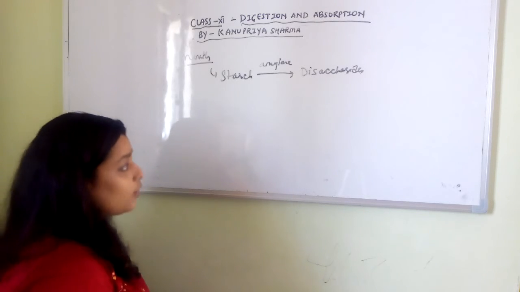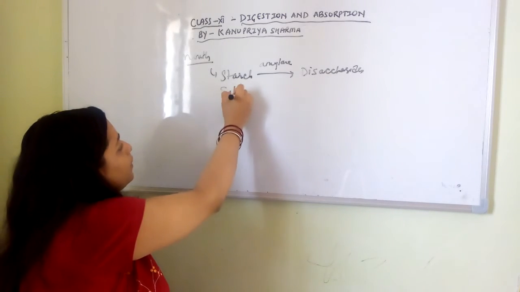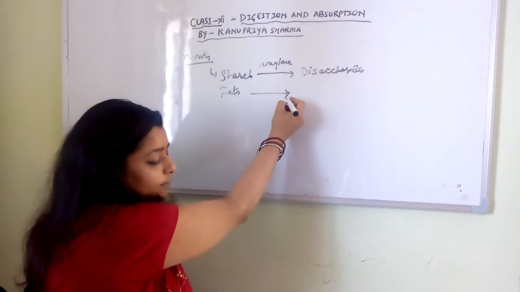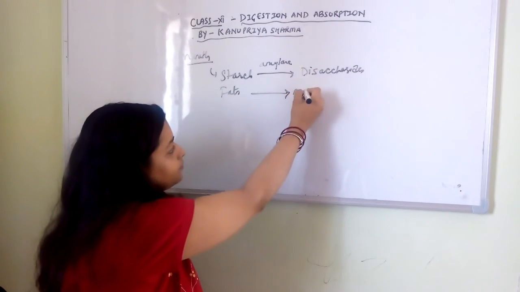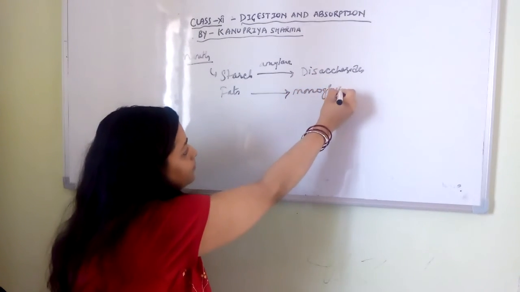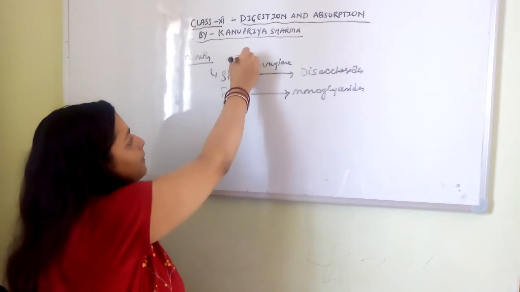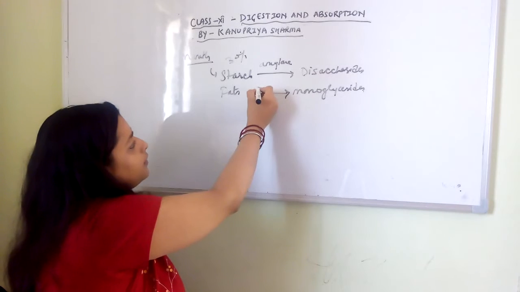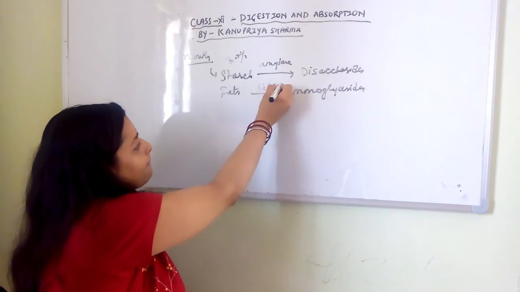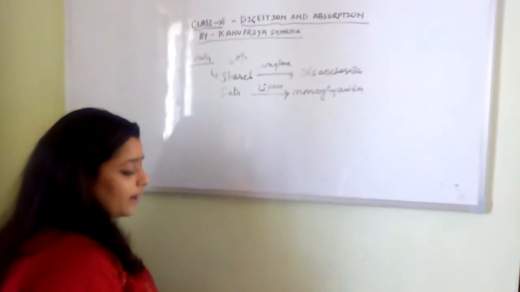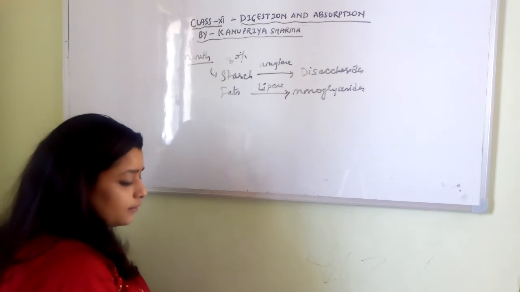Then fats also are here broken down into fatty monoglycerides, some of the fats, with the help of lipase, right? Here also starch only 30%. Then the nucleic acid also gets broken down here.